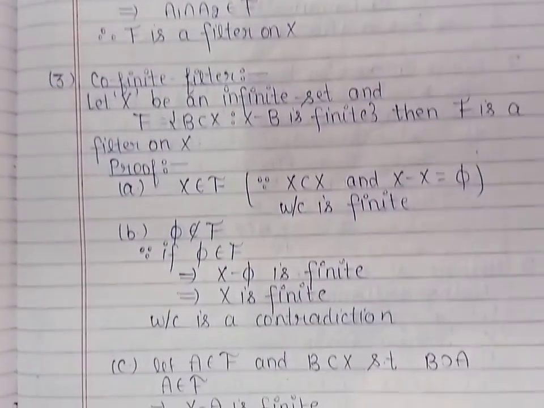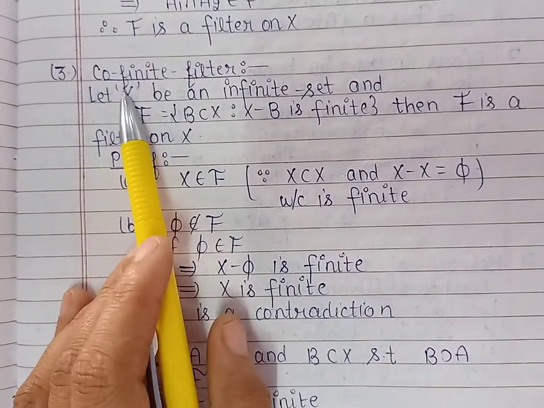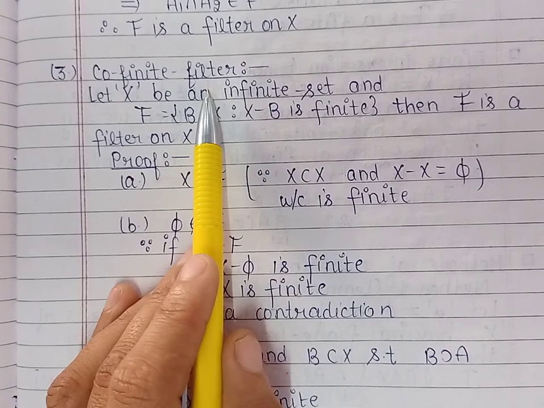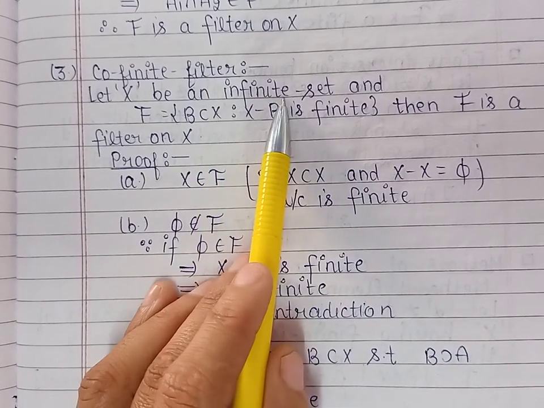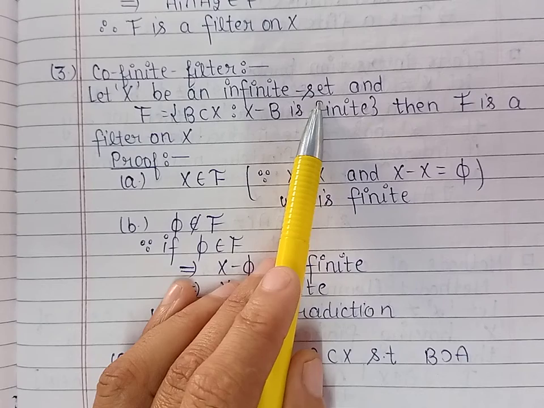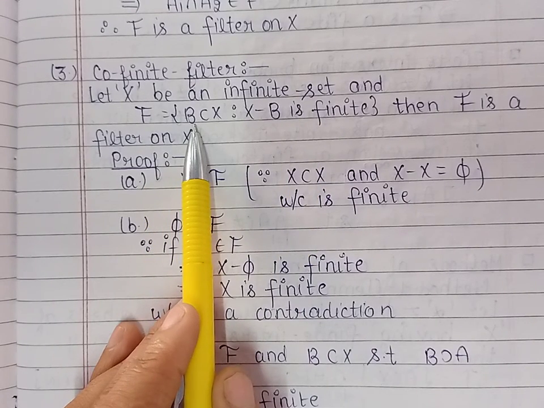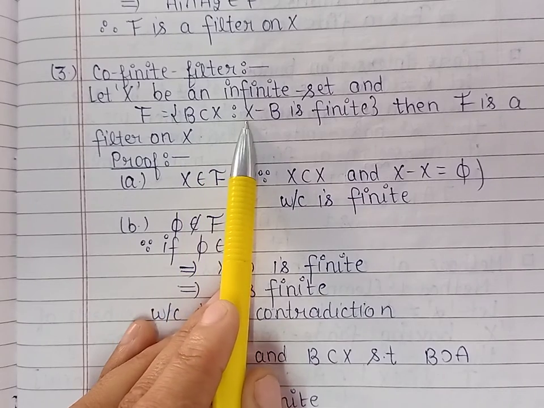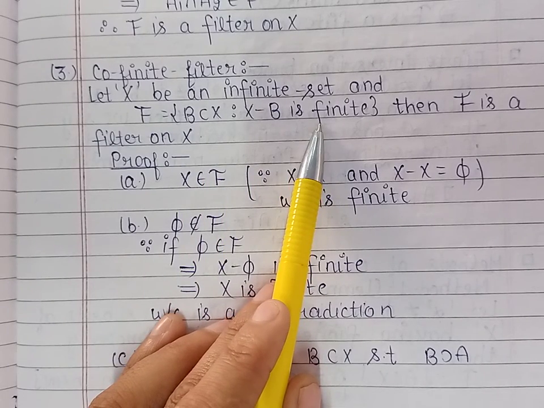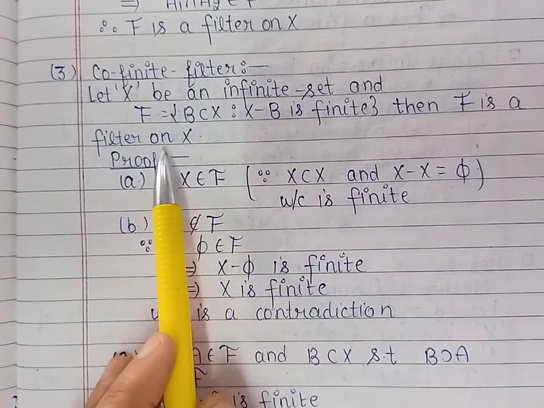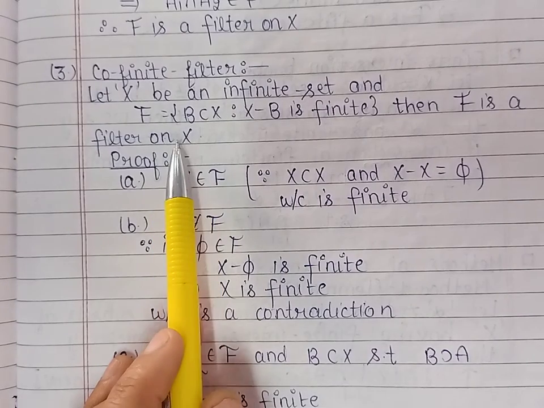Now the next example of filters is the cofinite filter. Let us take X to be an infinite set and F is the collection of all those subsets of X whose complement is finite. Then this collection is a filter on the set X.